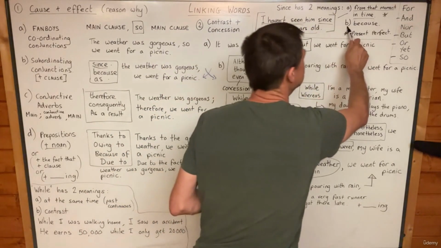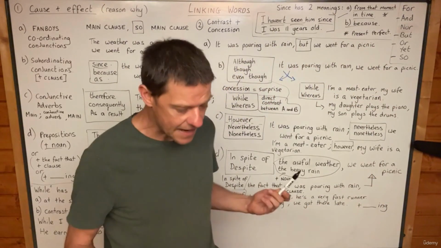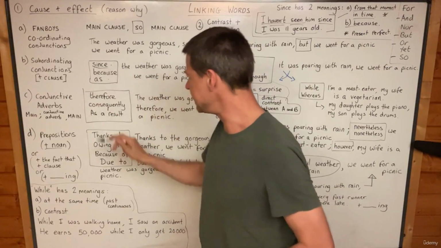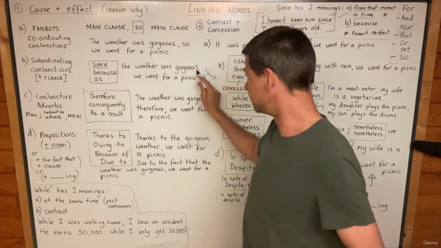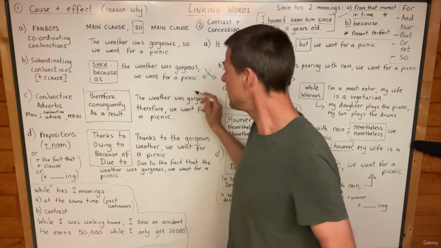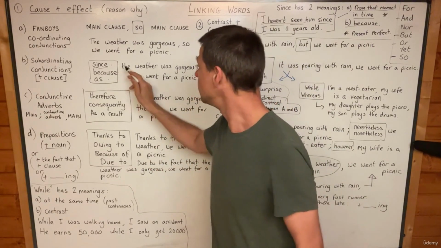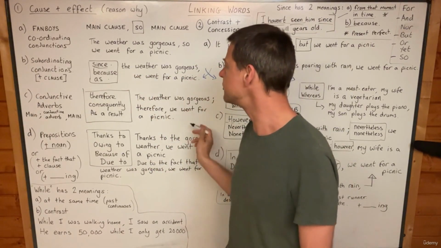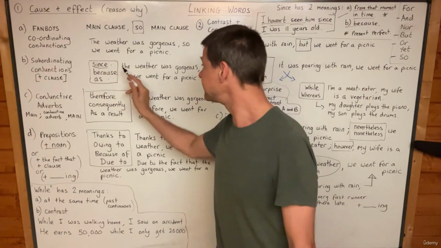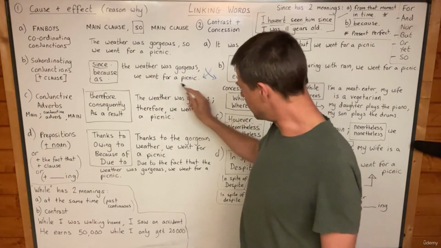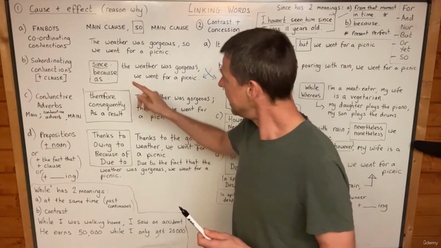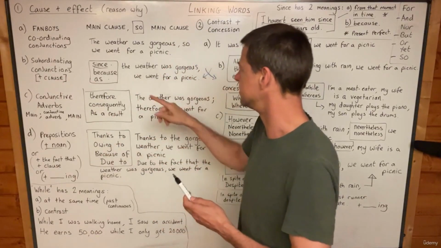But the second meaning is because. Since can mean because, and that's what it means here. Since the weather was gorgeous, comma, we went for a picnic, or because the weather was gorgeous, comma, we went for a picnic, or as the weather was gorgeous, comma, we went for a picnic. Okay, so that's how you can use the subordinating conjunctions.